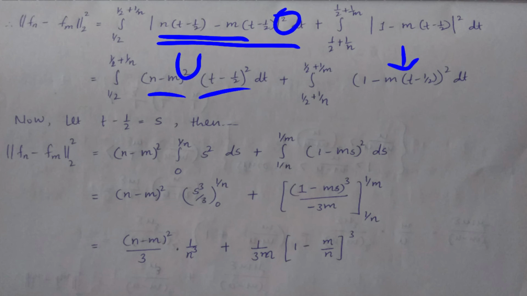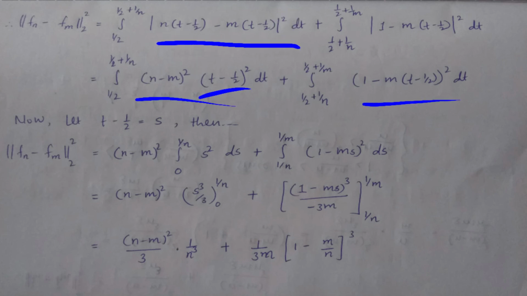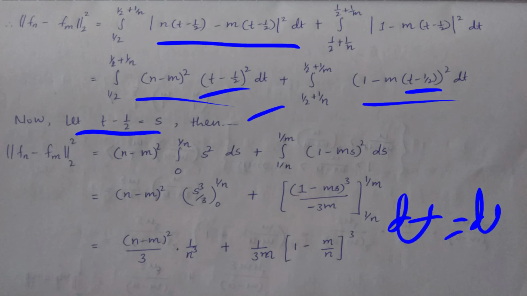Here the terms are the same as in this function. So if you see these two integrals, there are t minus 1 by 2 terms in both. So let t minus 1 by 2 be equal to s. Then dt is equal to ds, right?